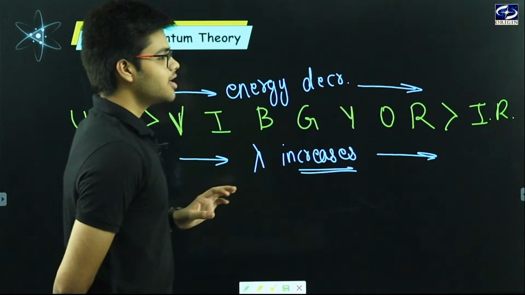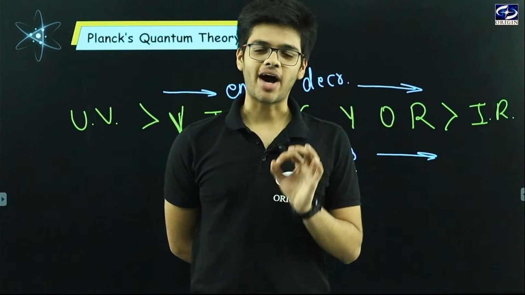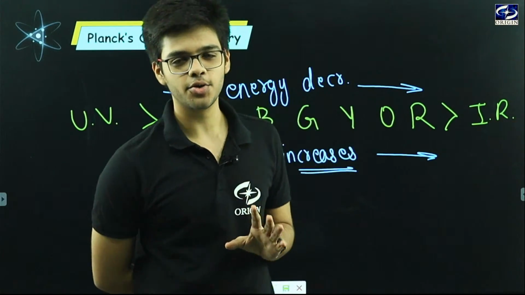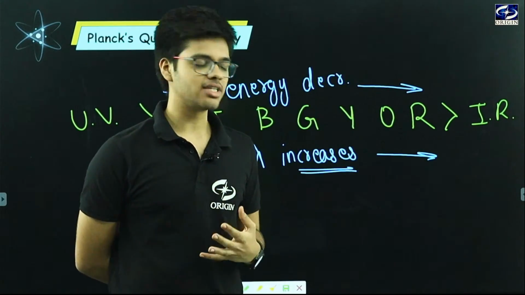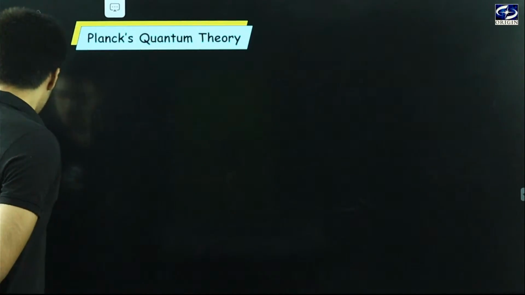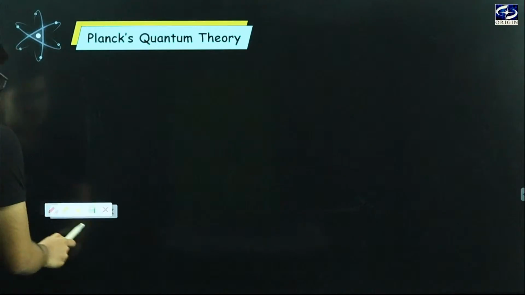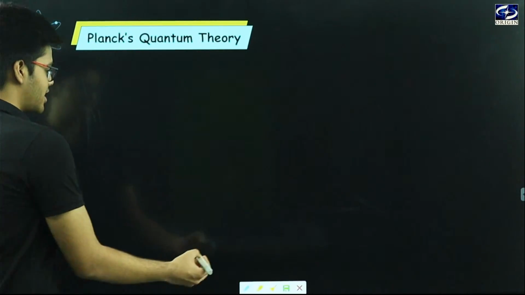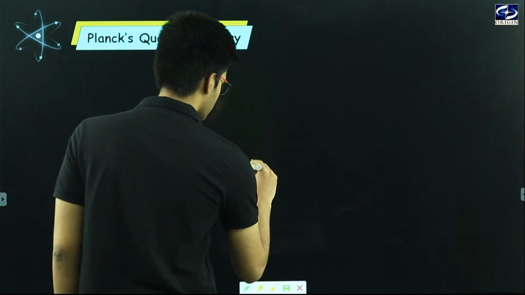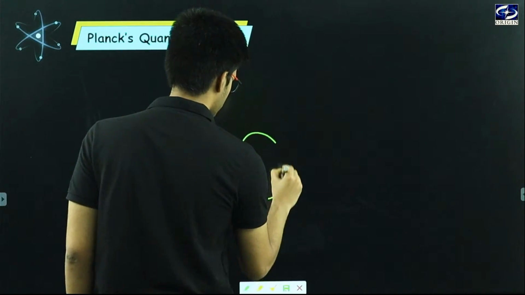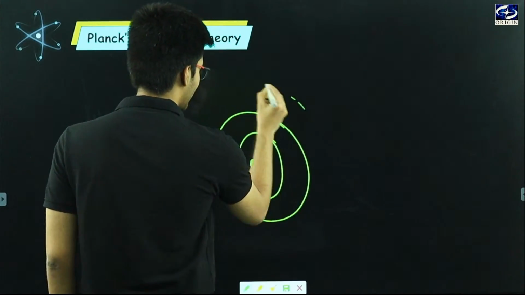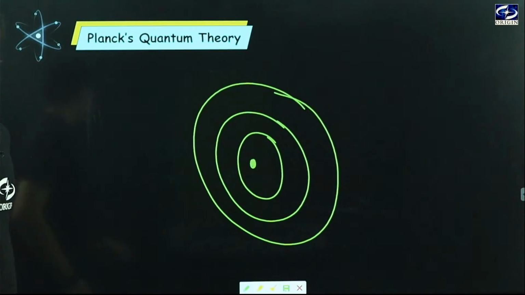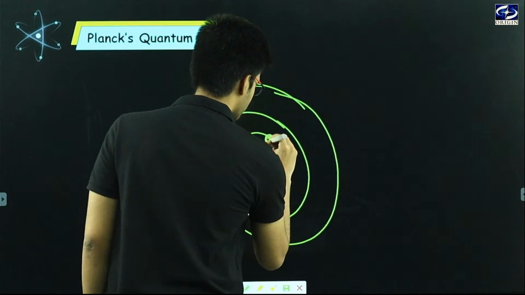Now, first of all, let me tell you why any body emits radiation. The reason behind the emission of radiation from any body is this: here I am taking the orbitals of an atom, and here there is an electron.